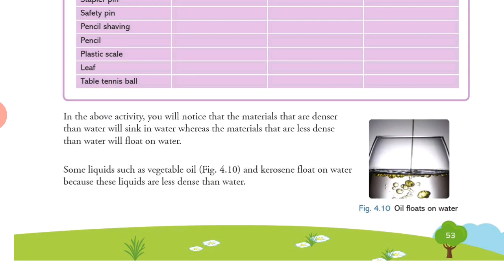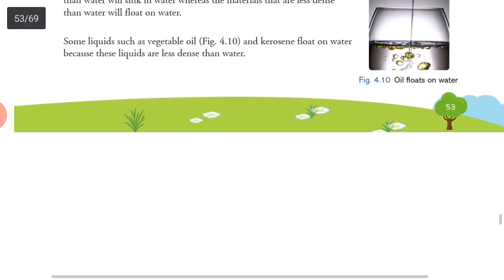Okay. Some liquids such as vegetable oils and kerosene float on the water surface because these liquids are less dense than water. Got it? Their density is less in comparison to water. That's why they float on the surface of the water.